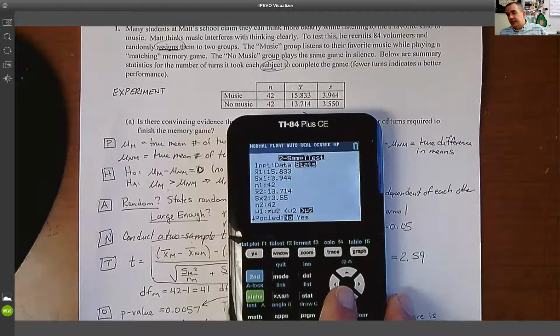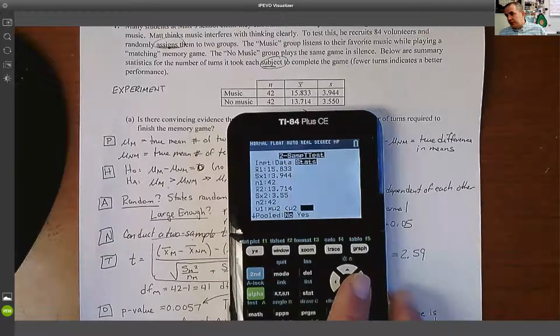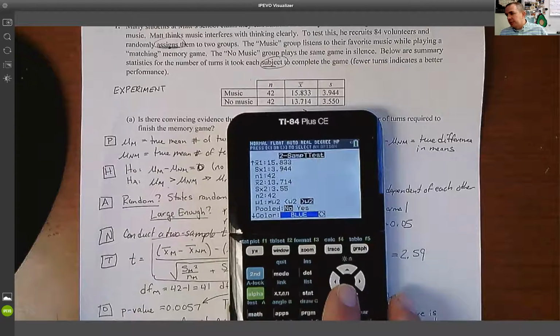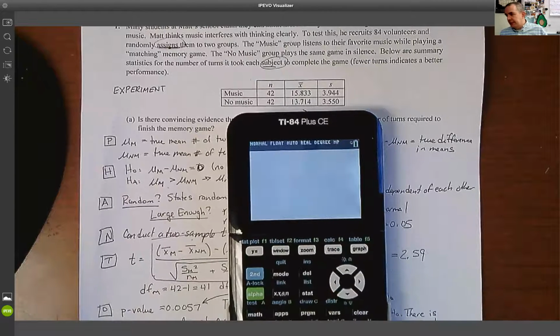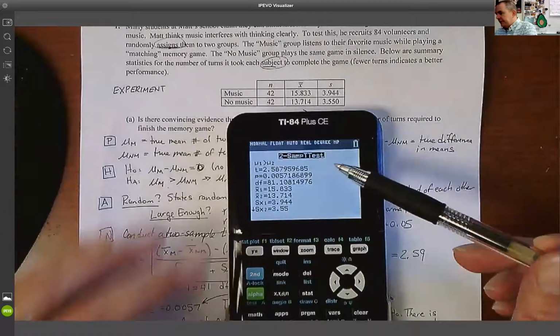And then this down here is your alternative hypothesis. Again, we're looking at an alternative of greater than, so we're going to pick the greater than. We never say yes to pool. We're going to go ahead and calculate, and that's going to give me several things. The first thing it's going to give me is the t-statistic, 2.59.